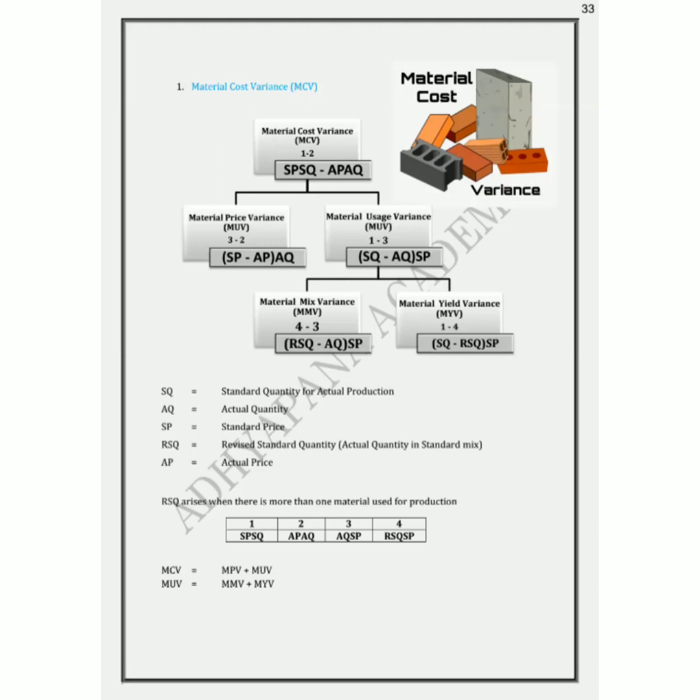Only when you mix the raw materials, you will get the yield. So first comes the mix variance and then comes the yield variance. The mix variance is measured as (RSQ minus AQ) into SP, where RSQ is the revised standard quantity. Now I'm arriving at a new figure called revised standard quantity. Revised standard quantity is nothing but the total of actual quantity in the standard ratio.